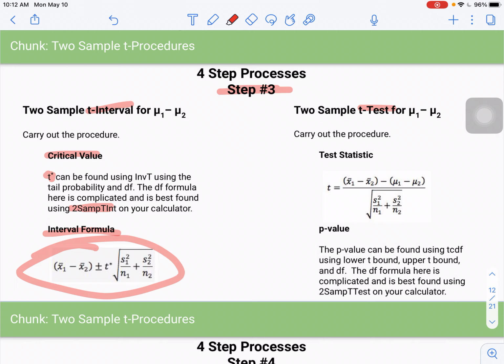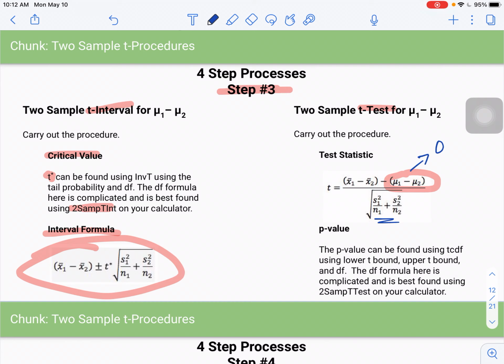Okay, and then the t-test, your test statistic, is this formula. The numerator is x bar 1 minus x bar 2 minus (mu1 minus mu2), and remember that this number is usually 0. That comes from your null hypothesis. I still put it in there because that's where the center of your sampling distribution is going to be. And then notice we have the same standard error formula in the denominator.